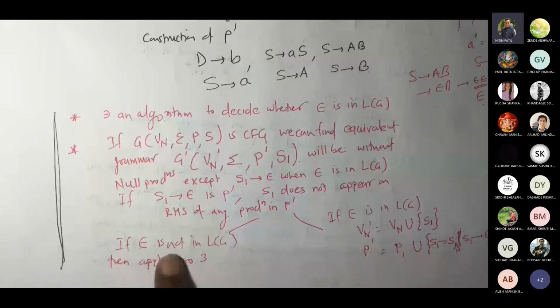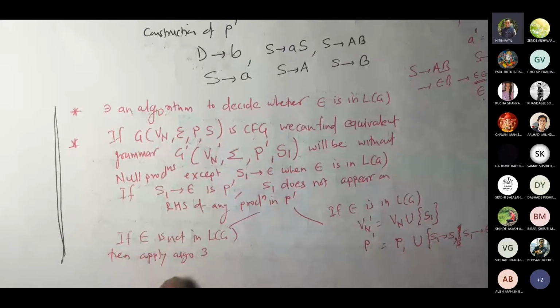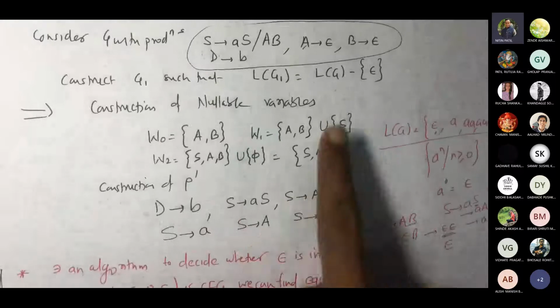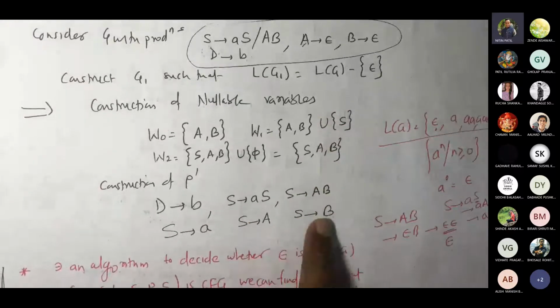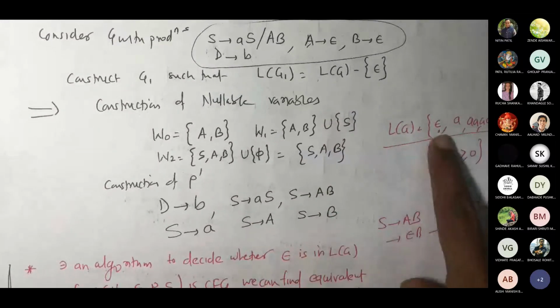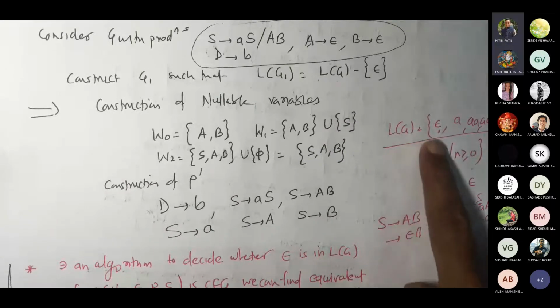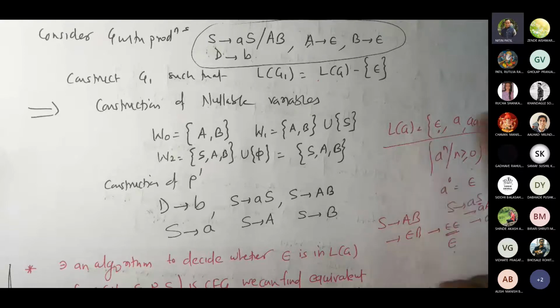That's case 1: if epsilon is not in LG, apply algorithm 3, and whatever production set you get, you end up with. Suppose epsilon is part of LG, that means our language was containing epsilon. We saw that S was giving us epsilon, correct?